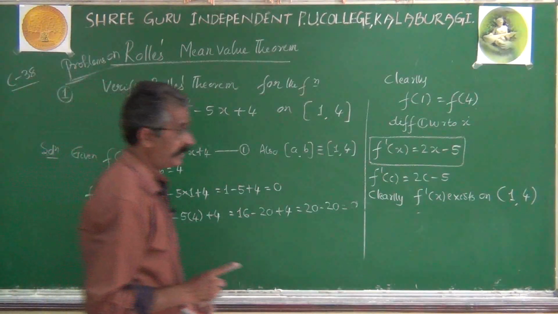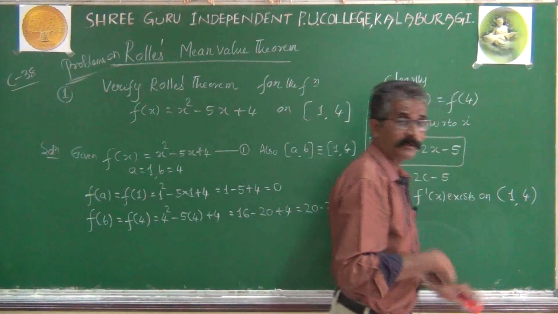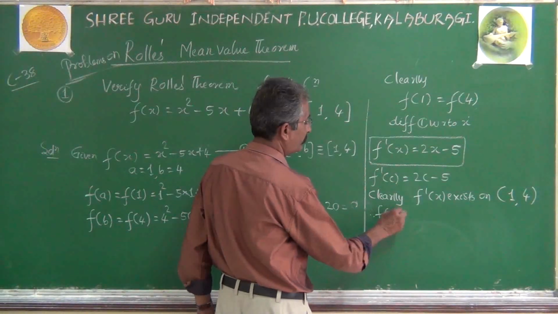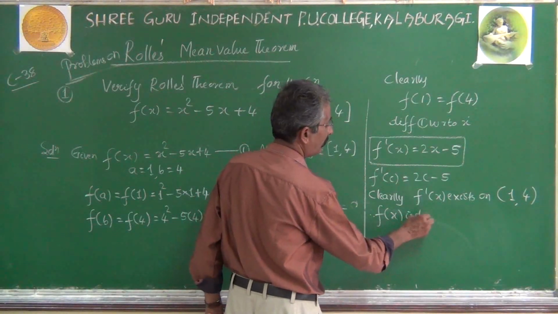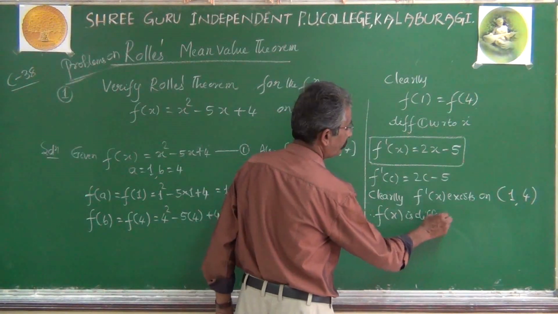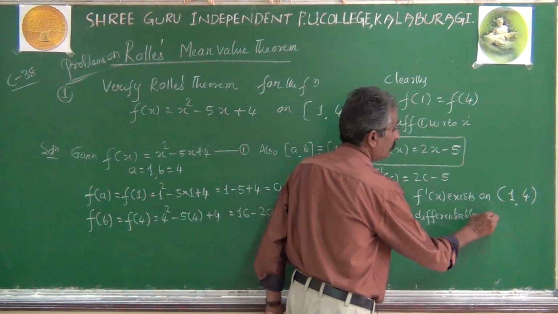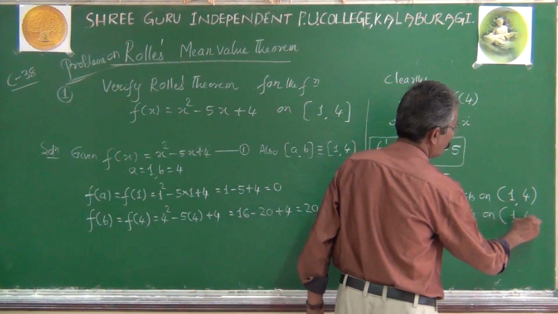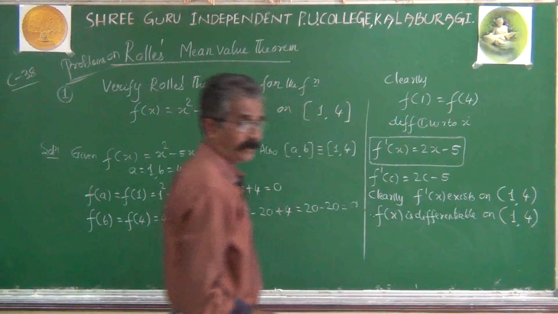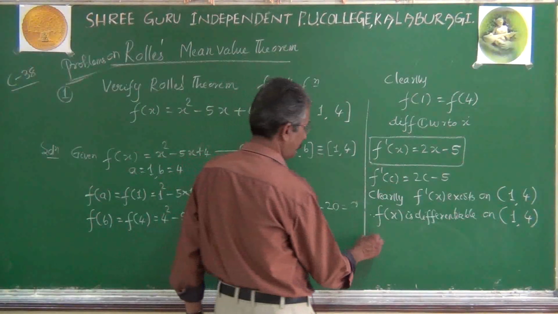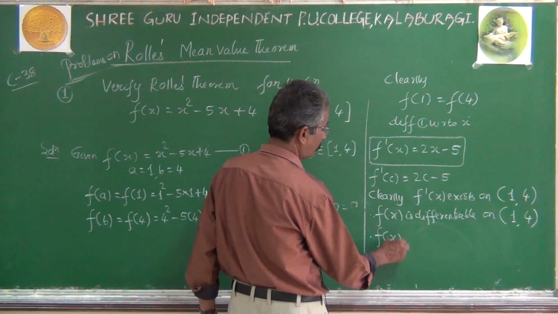f dash of x exists, what's the meaning of that? f(x) is differentiable. Therefore, f(x) is differentiable on the open interval 1, 4. And already we know the theorem. What does the theorem say? Every differentiable function is always continuous. Therefore, f(x) is continuous.